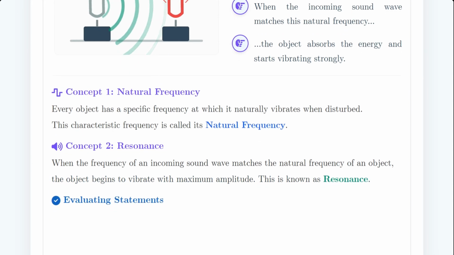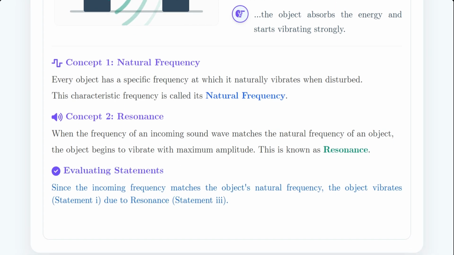Now let's evaluate our given statements based on what we just learned. Since the frequencies match perfectly, the object will definitely vibrate. So statement 1 is correct. And this exact phenomenon is called resonance. So statement 3 is also correct.